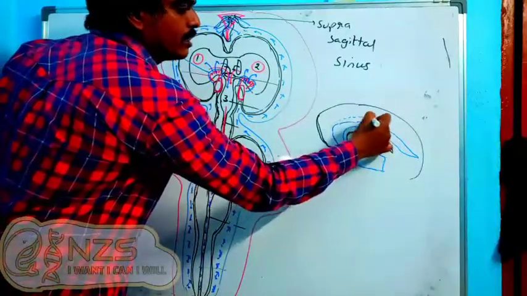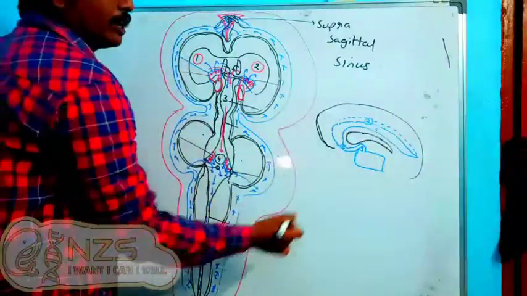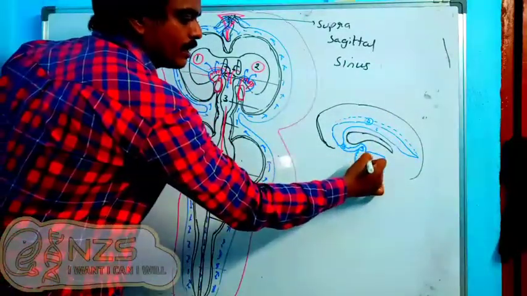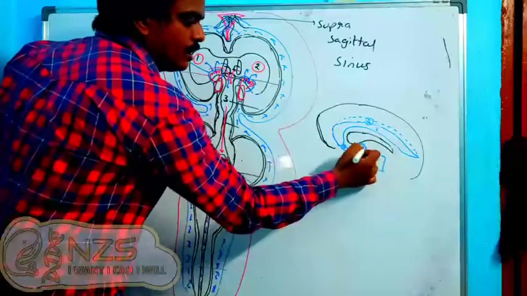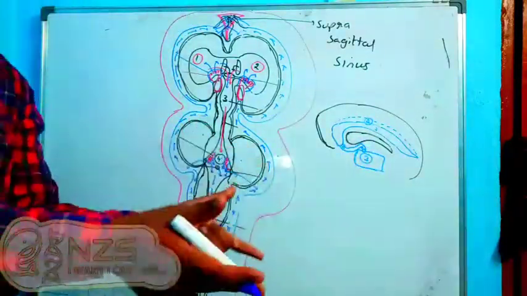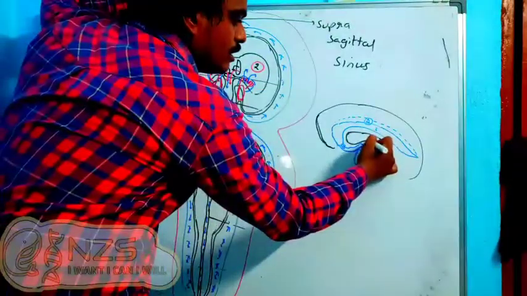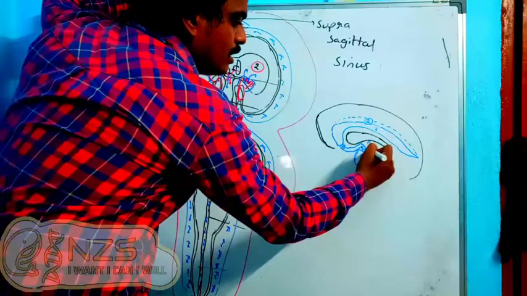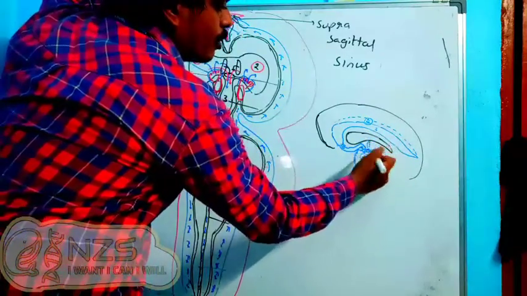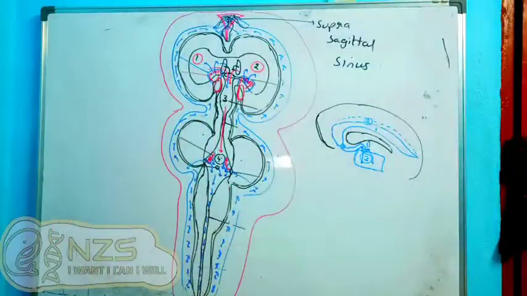I am putting dots here. Both of them are opening into the third ventricle through this foramen of Monro on both sides. So on this side also I will put a small dotted structure. Okay, foramen of Monro. They are opening and providing this particular CSF.